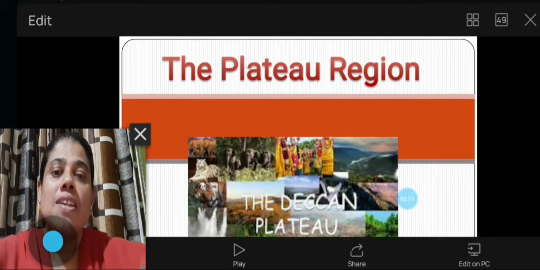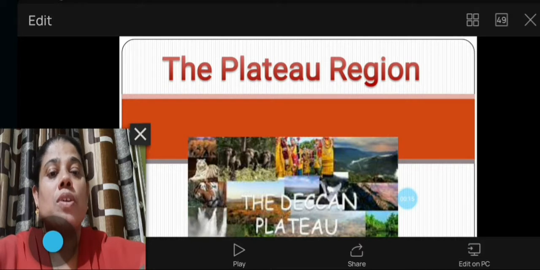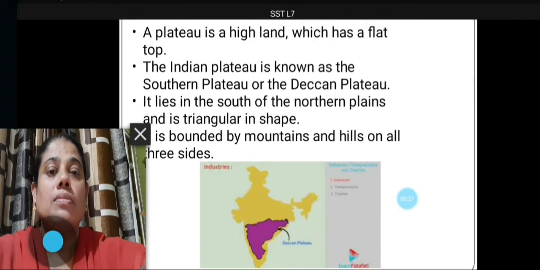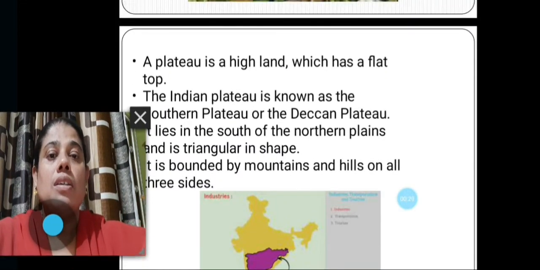In the previous class, we were discussing about the Great Indian Desert. So, today let's begin our class with new topic, the Plateau region. Children, do you know what is a plateau? A plateau is a highland which has a flat top.